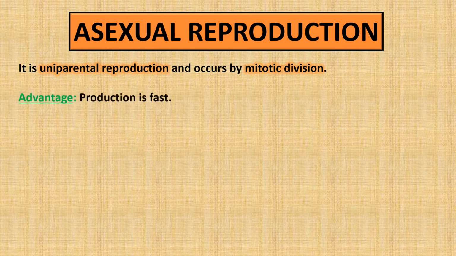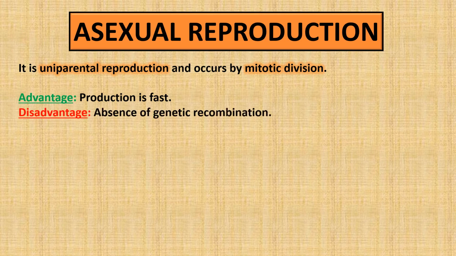The advantage of asexual reproduction is that reproduction takes place at a faster rate than sexual reproduction. But a disadvantage is that because there is no male and female, there is no genetic recombination, and therefore the organism formed looks exactly like the parent.